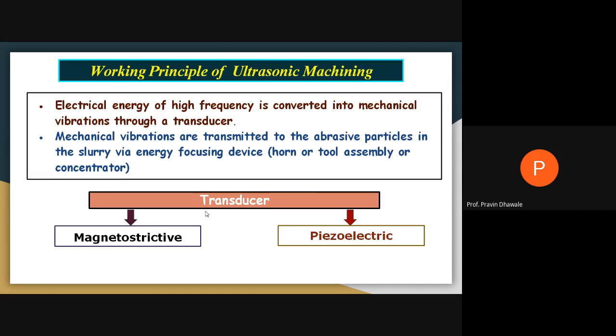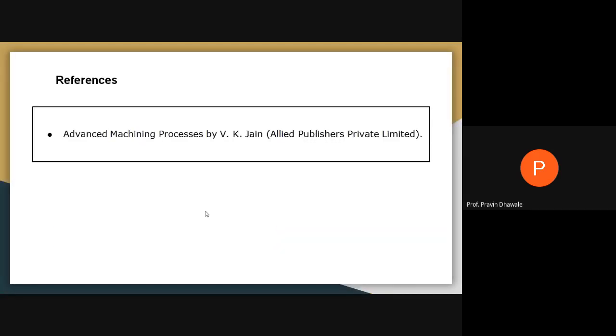The transducers used in ultrasonic machining are of two types, magnetostrictive and piezoelectric. So this is the working principle.